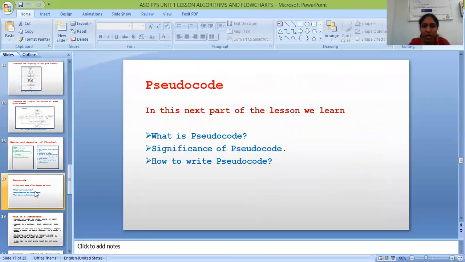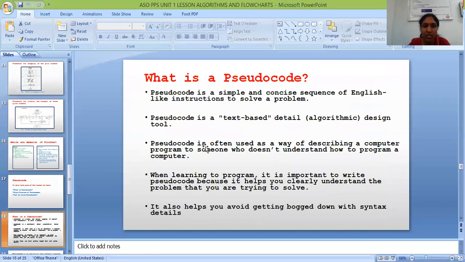Next, pseudocode. In this next part of the lesson, we have to learn what is pseudocode, significance of pseudocode, how to write pseudocode. What is the pseudocode? Pseudocode is a simple and concise sequence of English-like instruction to solve a problem. Pseudocode is a text-based detail design tool.